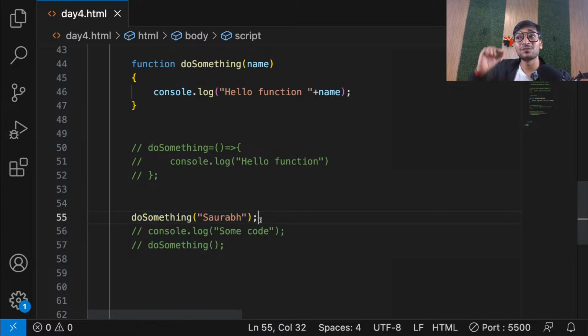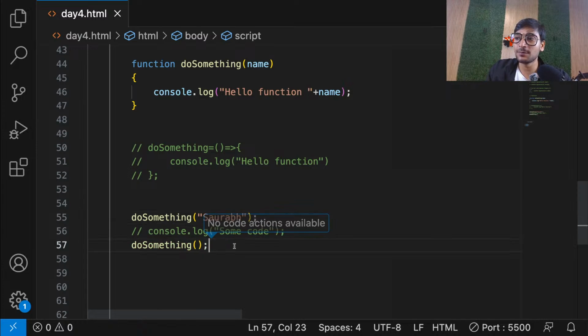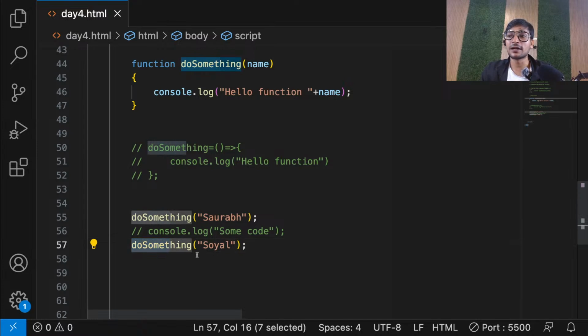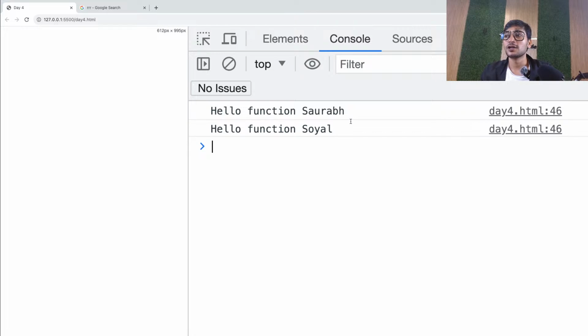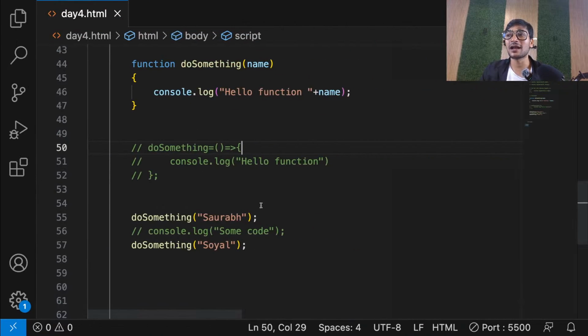You can pass data inside the function from wherever you are calling it. So I can call it again, and if needed, pass some other data. For example, let's say I take the name Sohil. Now I'm calling the function again, but passing a different name. For the second time, it will go into name, and it will print hello function, name is Sohil. If you test it, see, I called the same function twice but got two different outputs. It's because of this parameter logic. And guys, you can have n number of parameters, up to you.